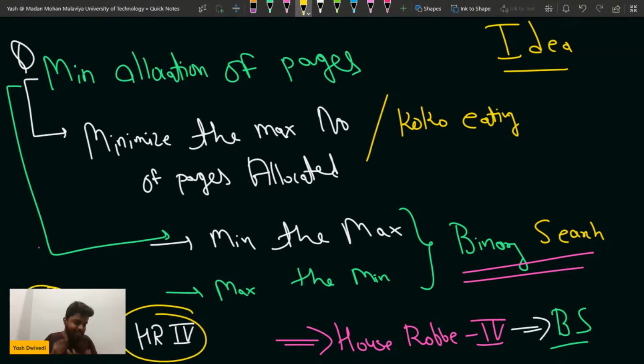If you don't know these things, that is why you are here. Now you will learn these things after this session. You will go back and solve the allocation of pages problem. Then you will solve cocoa eating banana, painter partition and all those problems. Then you will come back to this problem. You will solve house robber 4. If one contest, one problem can help you solve 4 or 5 problems and help you learn a concept, then from the next time in any online assessment you will be able to solve it.